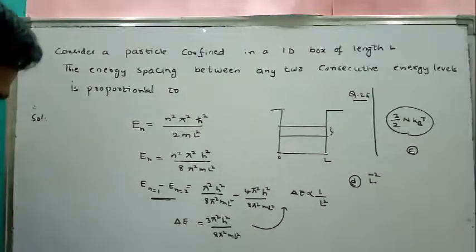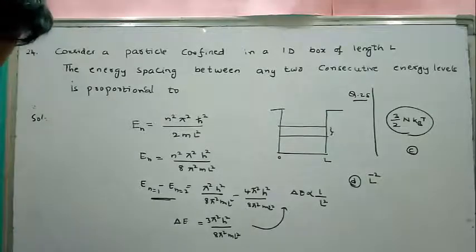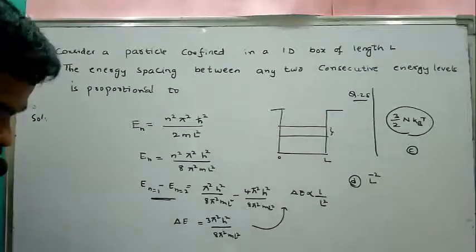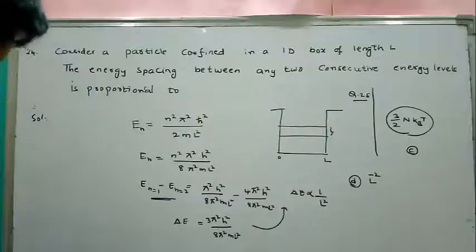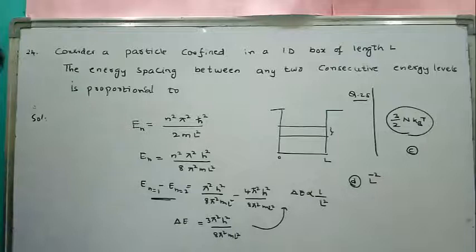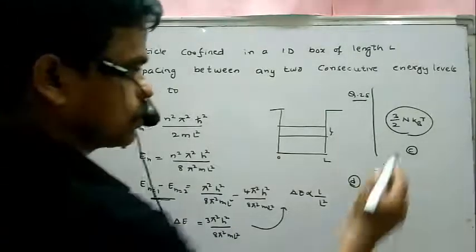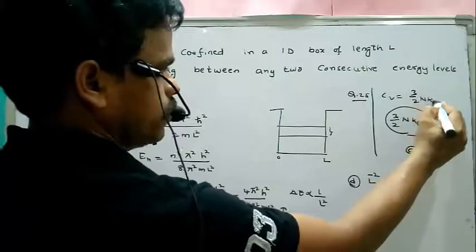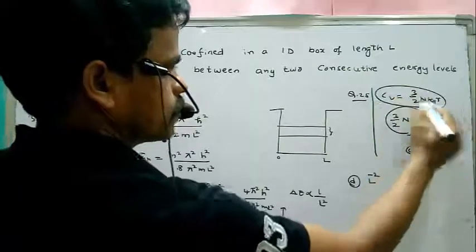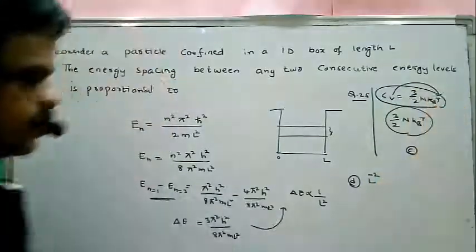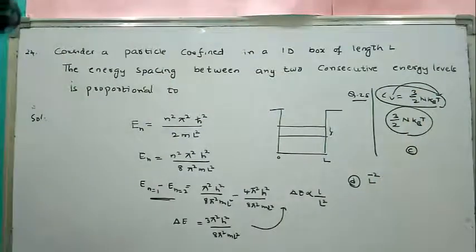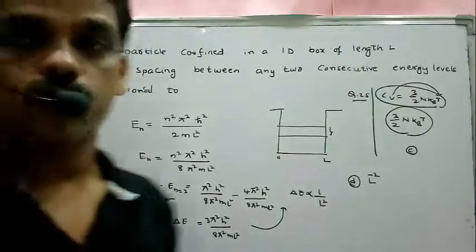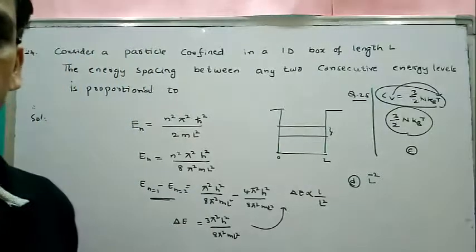The question is about the specific heat of an ideal classical gas of n molecules at temperature T. That is, Cv equal to 3 by 2 n kB T. So we completed the 25th question here.